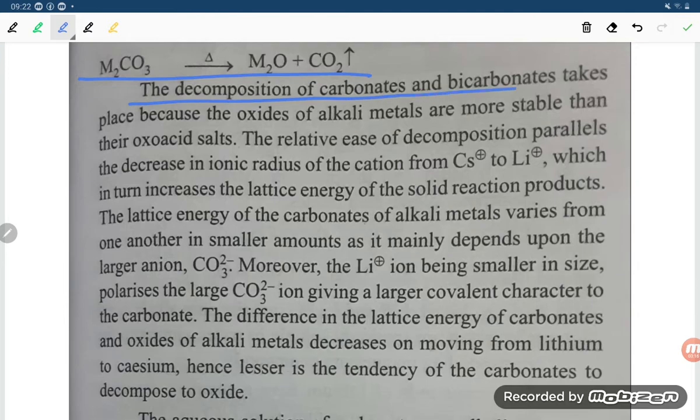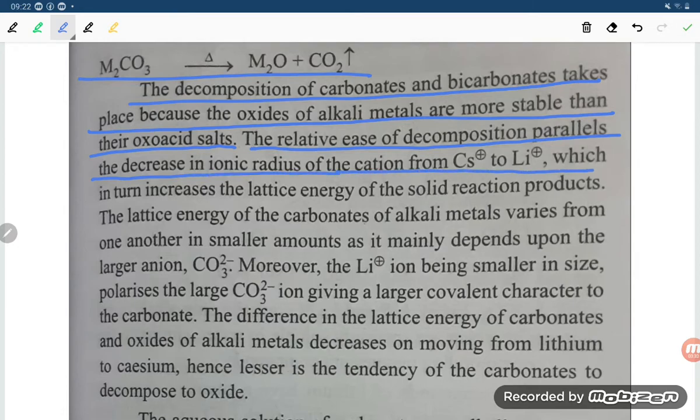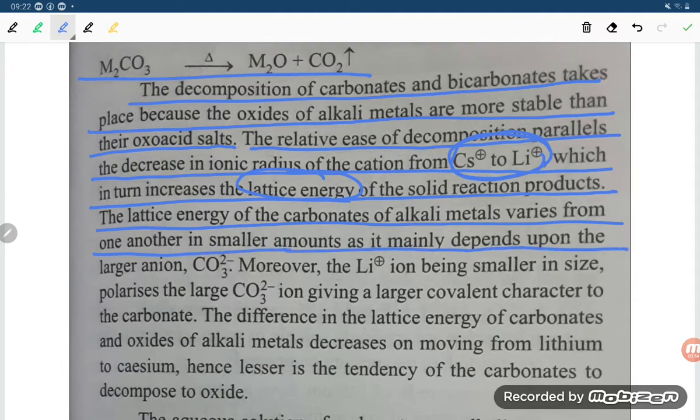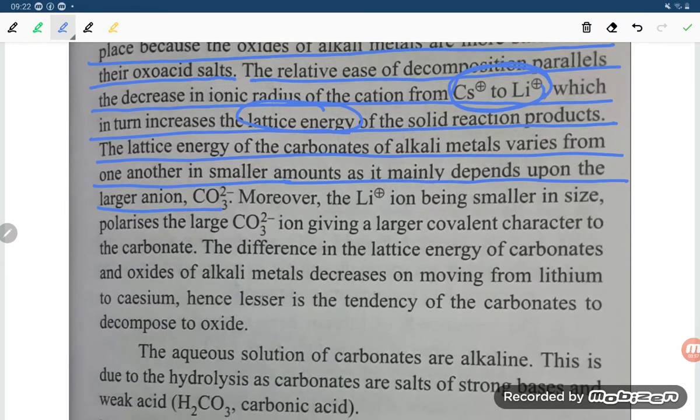The decomposition of carbonates and bicarbonates takes place because the oxides of alkali metals are more stable than their oxo acid salts. The relative ease of decomposition parallels the decrease in ionic radius of the cation from cesium to lithium, which in turn increases the lattice energy of the solid reaction product. The lattice energy of the carbonates of alkali metals varies only by a smaller amount from one another, as it mainly depends upon the larger anion, that is CO3 2 minus.